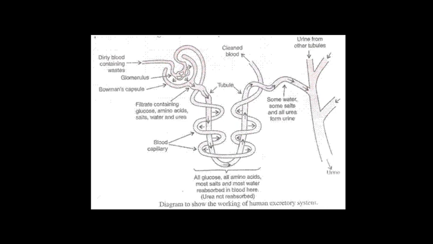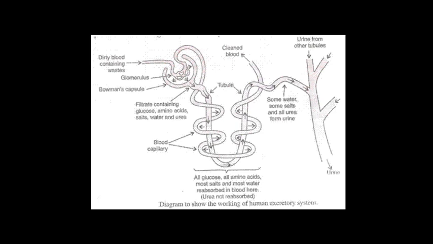When the filtrate containing useful substances as well as waste product passes through the tubule, the useful substances like glucose and amino acids are reabsorbed by the blood. Urine is only 1% waste product, and the rest of the useful substances are reabsorbed by the blood. Only the waste substances, some unwanted salt and excess water remain behind in the tubule, and the liquid left behind in the tubule of the nephron is urine.